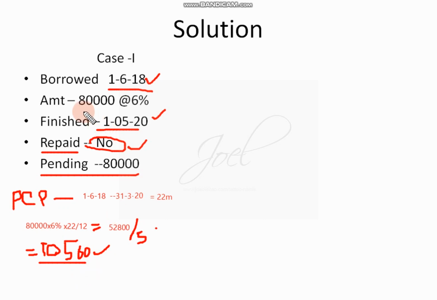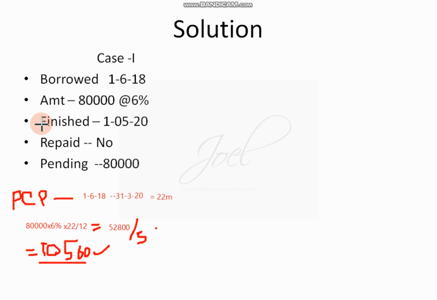So only pre-construction period interest is asked. Current year interest is not asked. If current year interest is asked, then you will multiply 80,000 into rate of interest 6%. So this is the method you have to use for the solution. There were little confusions. Quickly I will tell you. So amount borrowed on 1/6/18, amount was 80,000 at 6%.